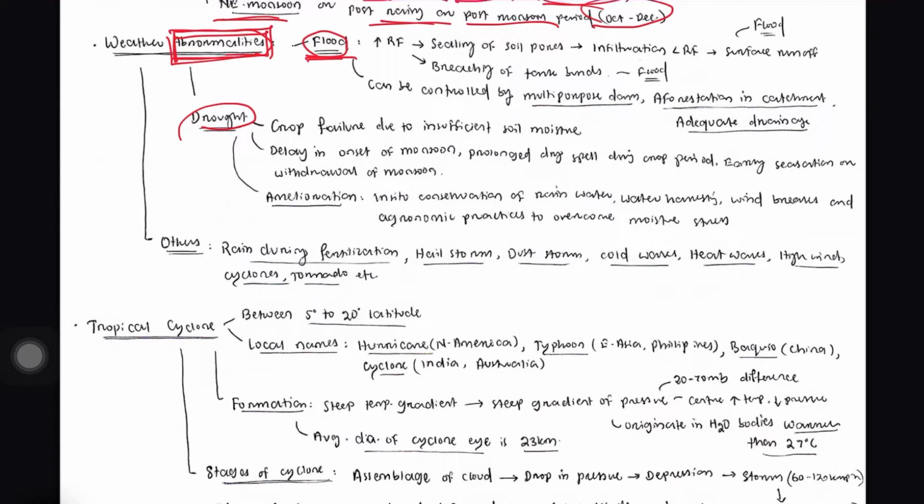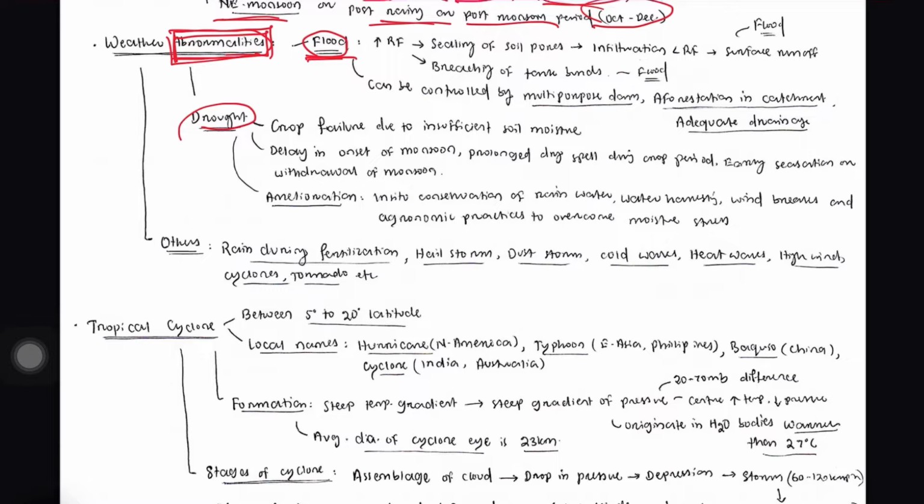Flood means an excess amount of rainwater. If excess intensity of rainfall is happening, the excess rainwater moving above the soil or the ground carries different nutrients and soil and deposits them somewhere else, so the soil becomes less fertile.